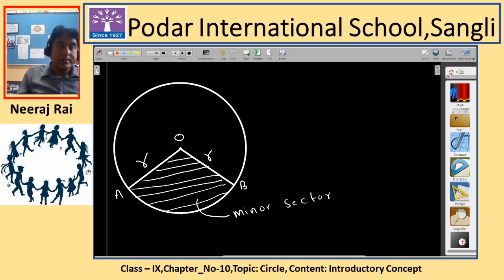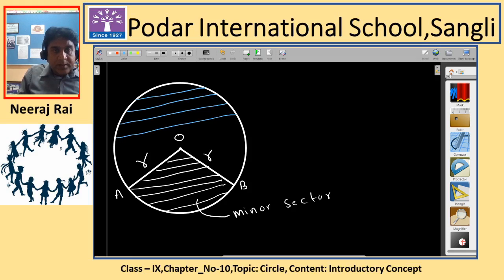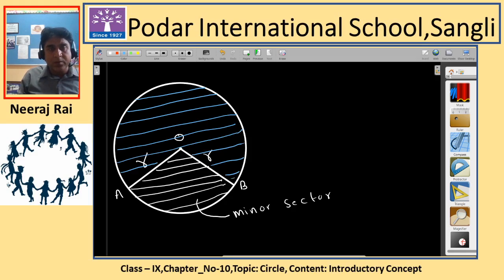The area bounded on the upside between these two radii, which I am shading here, the entire area, is called the major sector since it is bigger in area compared to the lower one.